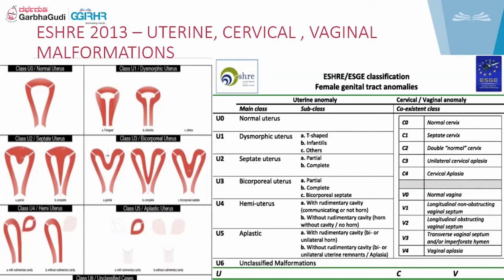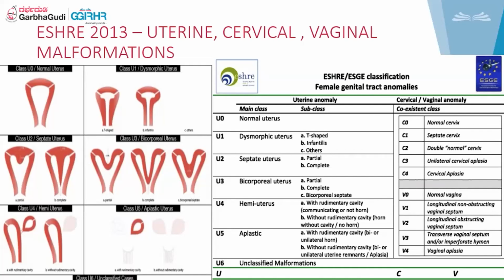It has either a partial or complete septate uterus. U3 is the bicorporeal uterus. In this, the external indentation is more than 50% of the uterine wall thickness. That is 3A, the partial bicorporeal uterus. But in B, we have the complete bicorporeal uterus, where the width of the fundal indentation is more than 150% of the uterine wall thickness. And then we also have bicorporeal septate, where we get septa in between sometimes. In U4, we have the hemiuterus. Hemiuterus could be with a rudimentary cavity, which could be communicating or non-communicating, or without a rudimentary cavity.